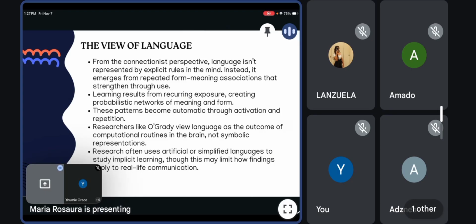So, learners develop expectations about what forms are likely to occur based on frequency, making language a probabilistic system. So, according to O'Grady, language is the result of the brain's computational efficiency, not a built-in grammar blueprint. So, humans have a general learning system that adapts naturally to linguistic input.